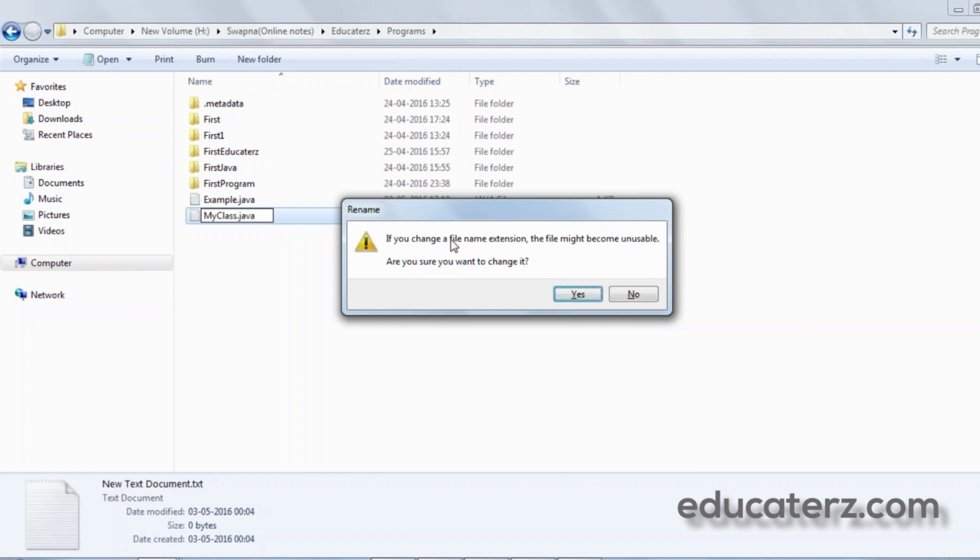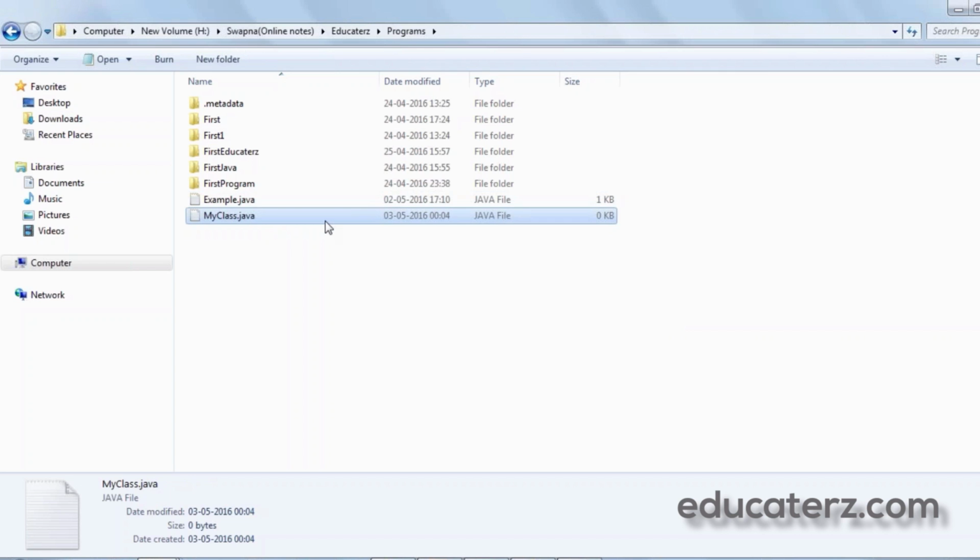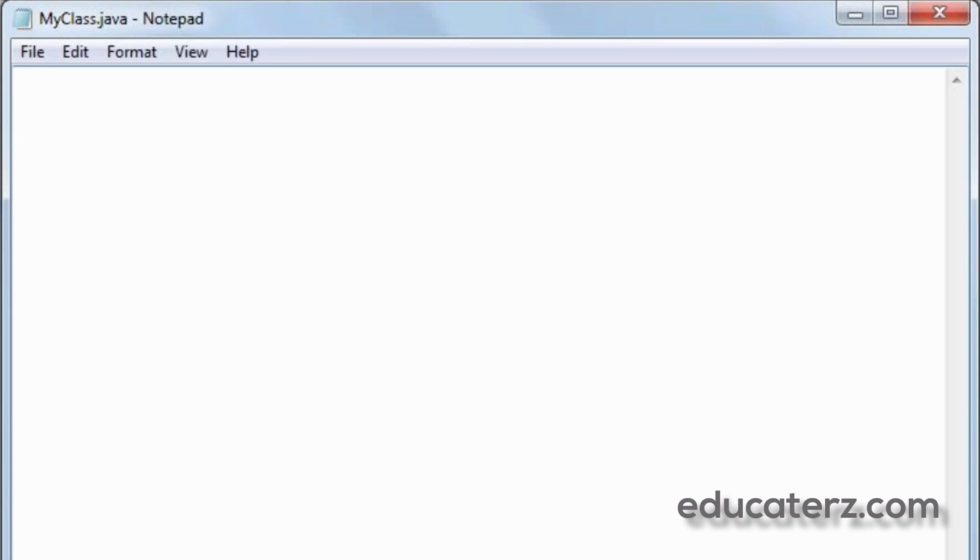Yes, it will ask if you change a file name extension, the file might become unusable. Yes, I want a .java file, so I will change it.